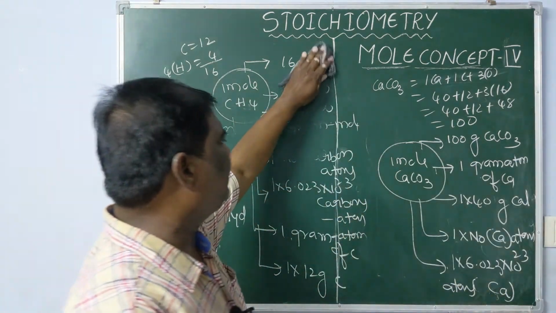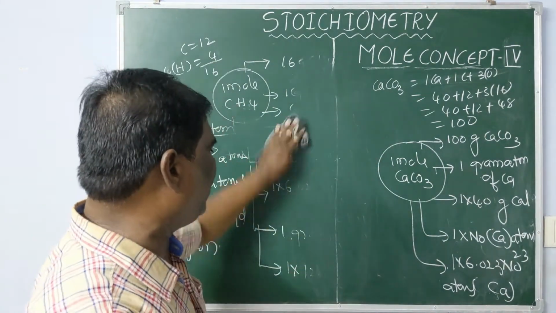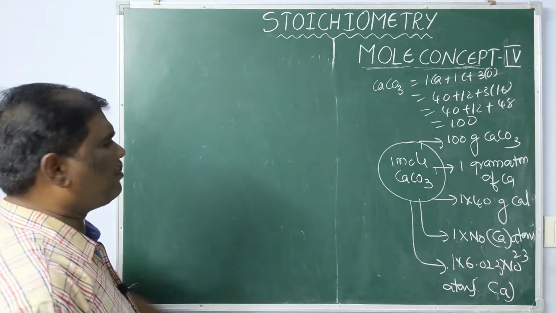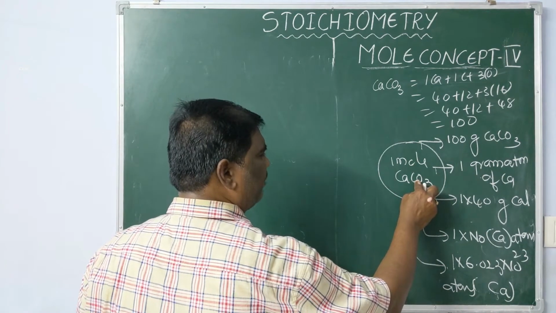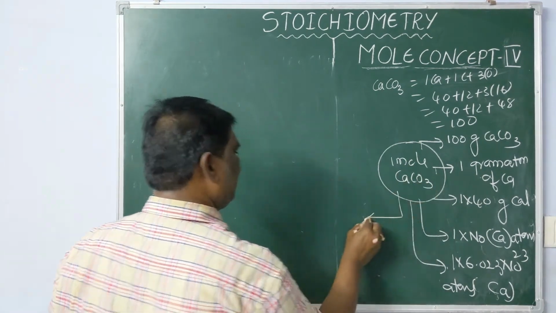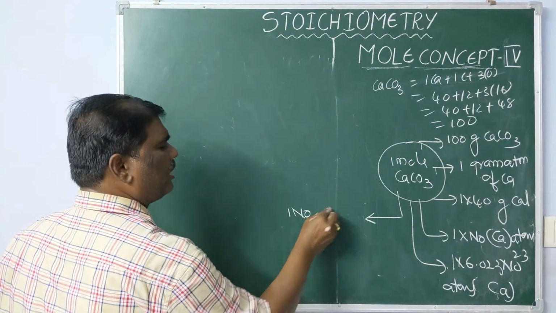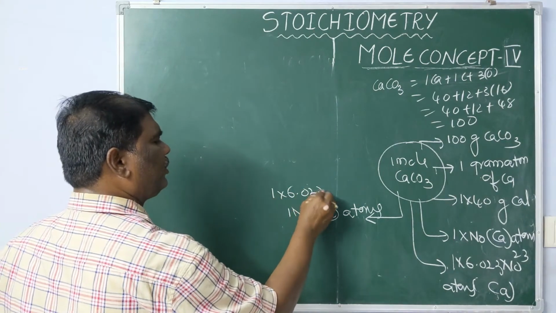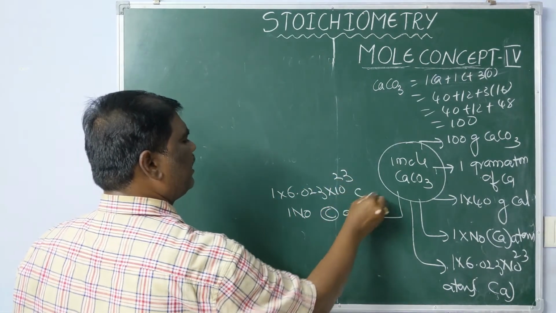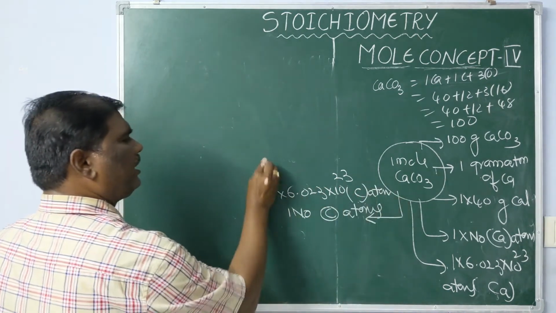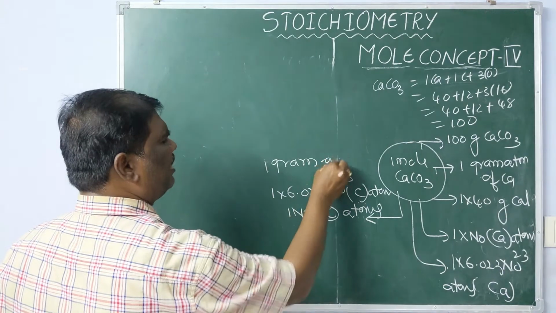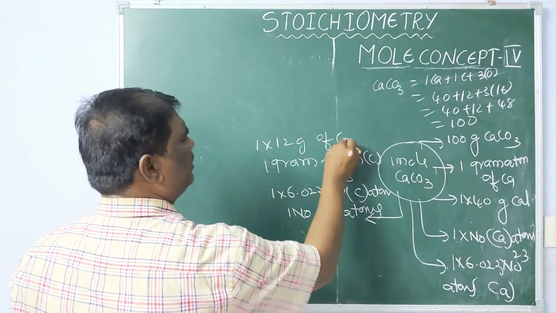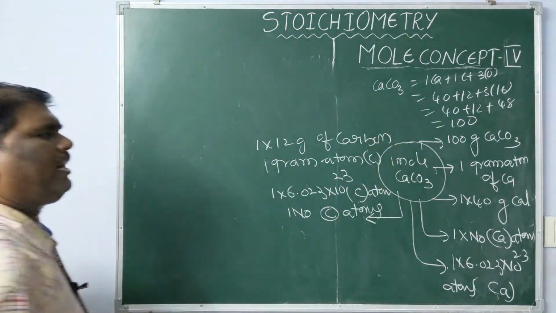Similarly, what about carbon in limestone? How many carbon atoms are there? 1 carbon atom in 1 molecule, whereas 1 mole has 1 into Avogadro number of carbon atoms, or 1 into 6.023 into 10 power 23 carbon atoms. This is also known as 1 gram atom of carbon, or 12 grams of carbon.